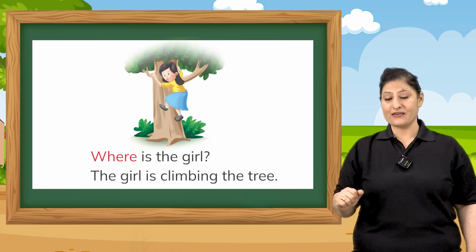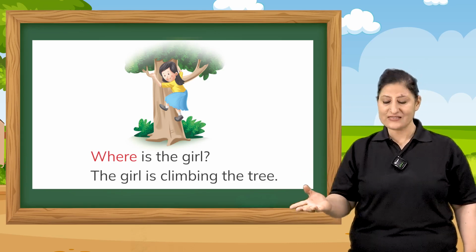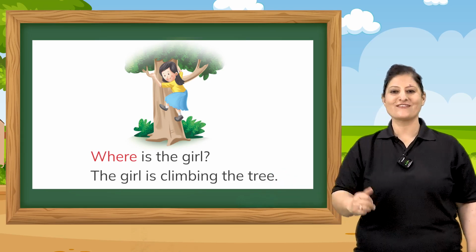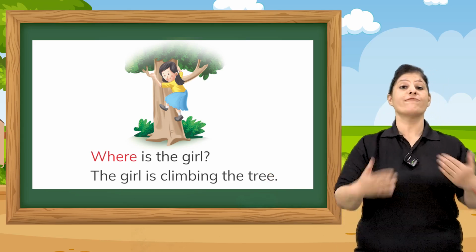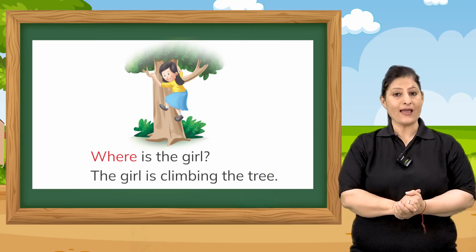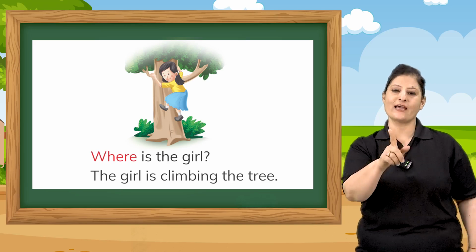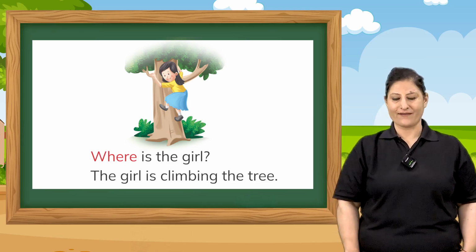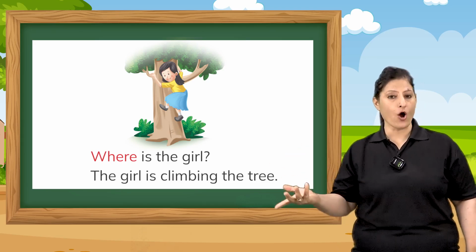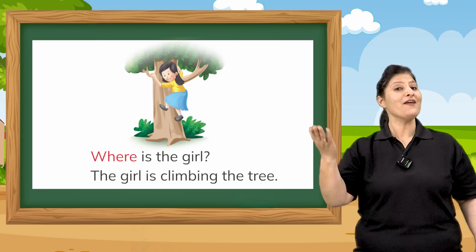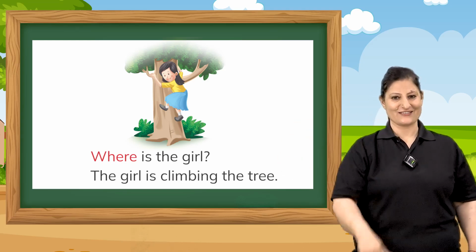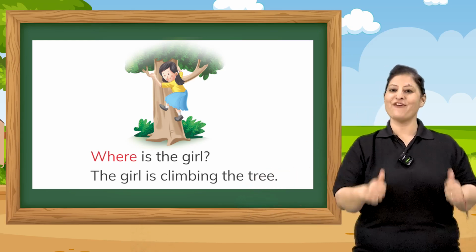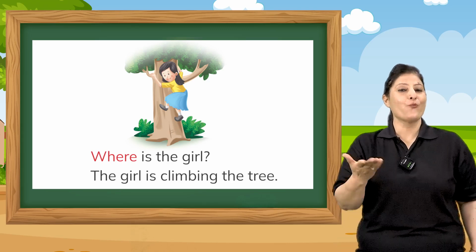Like, if any of your friends has gone out of the class, you can always ask, where is the boy? Where is the girl? Where is she? Where is my sister? Okay, I'm going to give you a few examples. You have to tell me what WH word you will use. Like, dash is my watch. Where is my watch? Right. Dash is my book. Where is my book? Very good, children. You have learned so well.